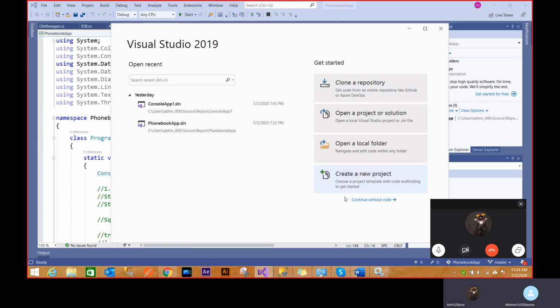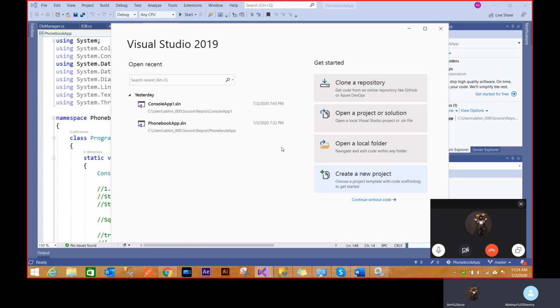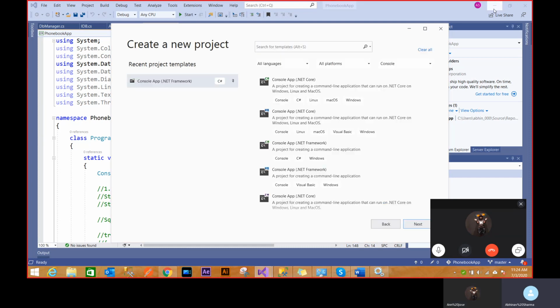Now, if you create a new project and you've installed the console part, you will see the console application template already created for you, so you can just choose the template and work. Right now, as you can see, I have installed the whole console .NET Framework part also, so it is providing me a .NET Core option too. You have to choose .NET Framework, not .NET Core, because that's a different thing altogether. And you want to work in C Sharp, not VB or F Sharp. That's what you will start with.